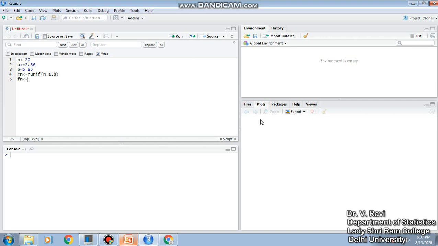Let me generate the functional values for this, which is random number multiplied by random number plus twice of random number. So this is the x square plus 2x form. And then I find out the average of all these, which is given by mean of this fn. And finally my result is b minus a times the average, and I can print the result.